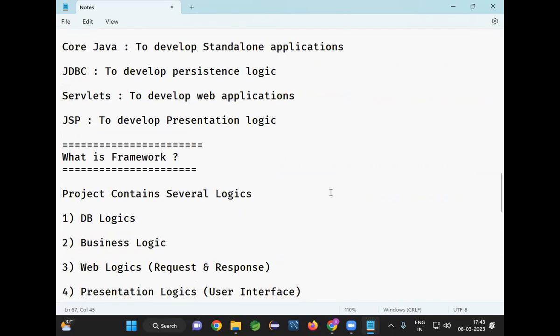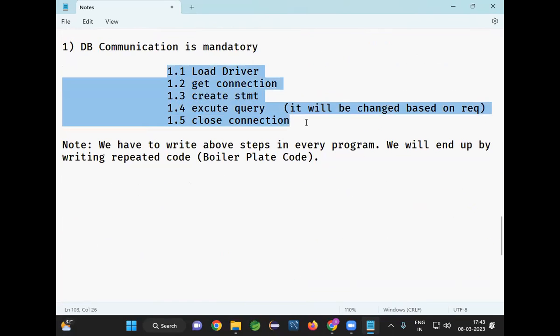In 400 methods, I need to write these 5 lines. 400 into 5, 2000 lines of code I need to write. 2000 lines of code is the same, and 2000 lines of code is different. The same code we need to write if we are using JDBC to develop our project. That is one of the biggest problems with Java technologies. Java technologies are available to develop the project, but if you use them, you need to write a lot of boilerplate code, repeated code, in your project.